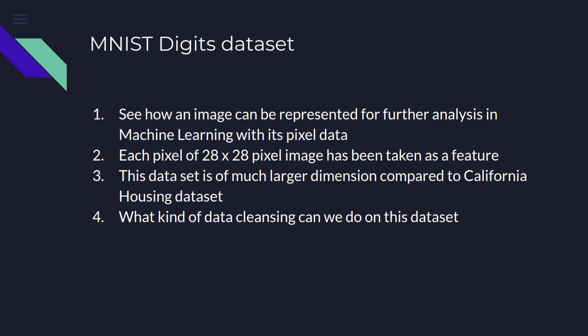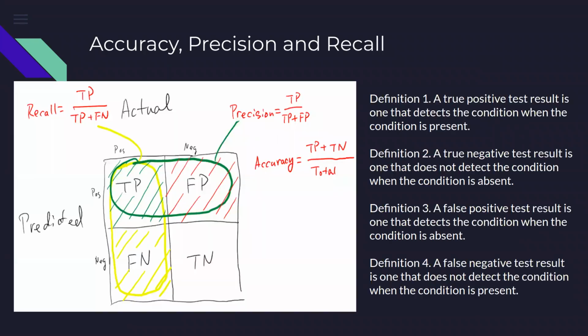Then we were experimenting with digit recognition, and we had done various models. And the question arose: how do we assess the classification models, or the performance of a classification model? Here we found that we need to use a few other parameters.